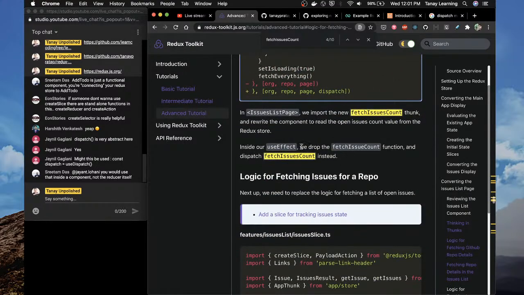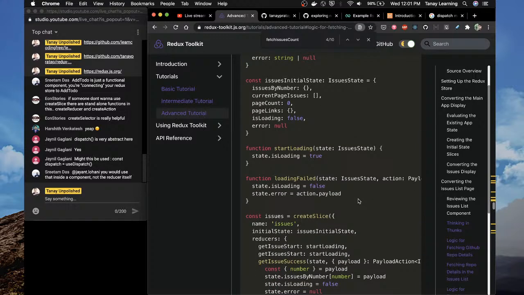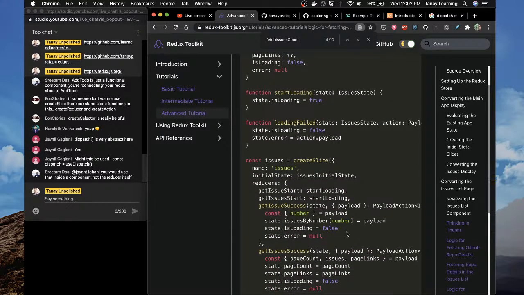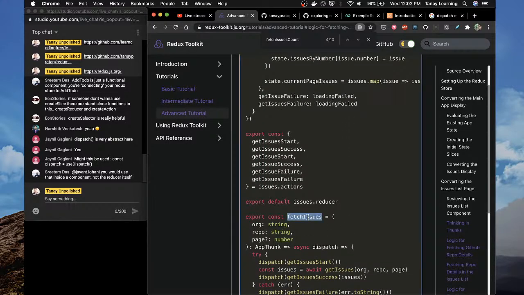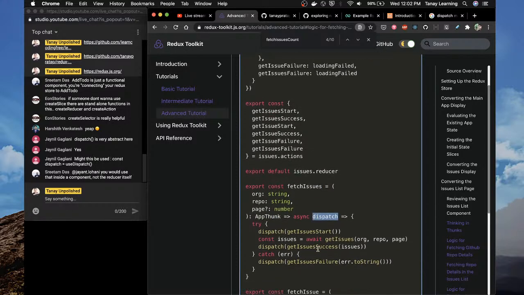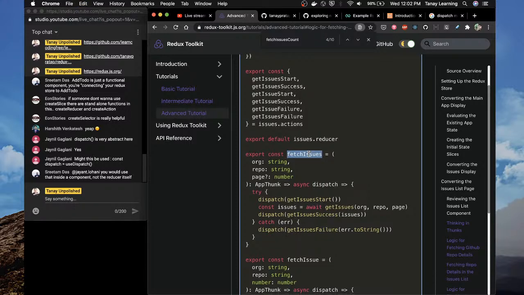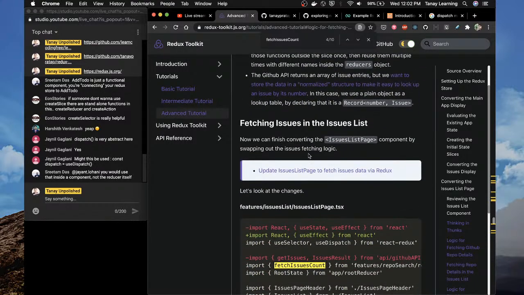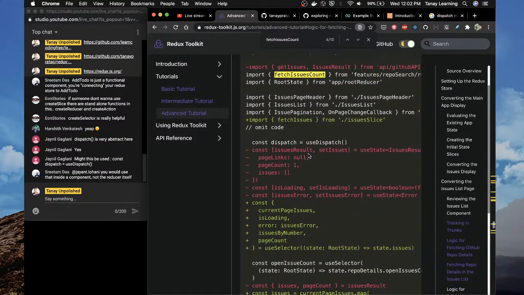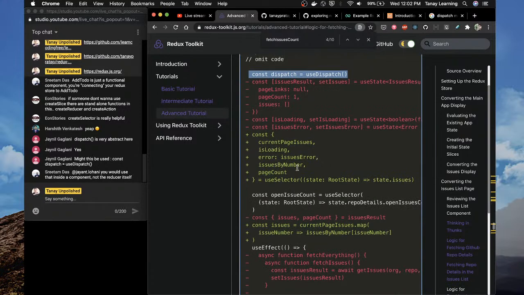Let's read. We drop the logic for fetching issues for a repo: issue slice, issue state, start loading, loading failed, create slice, get issues success. Okay, const fetch issues again. This is a thunk, this is dispatch, and it dispatches get issue start. So if I'm using fetch issues now, again I would use const app equals use dispatch, and then you have to dispatch that issue.